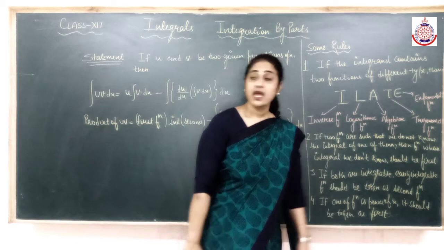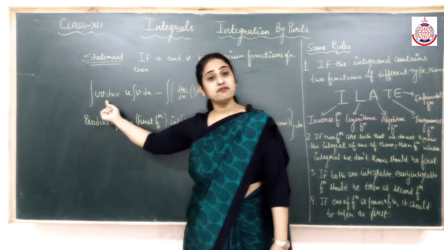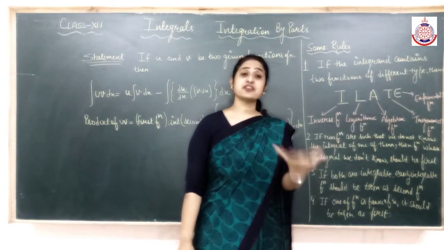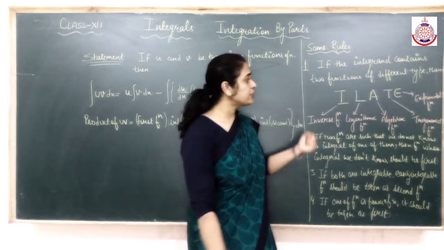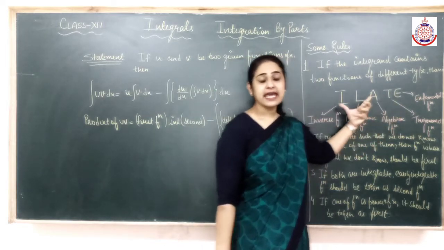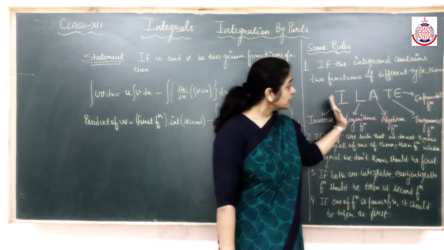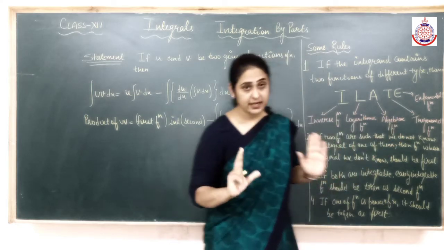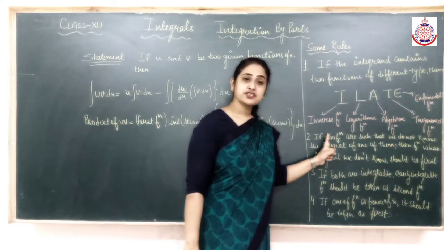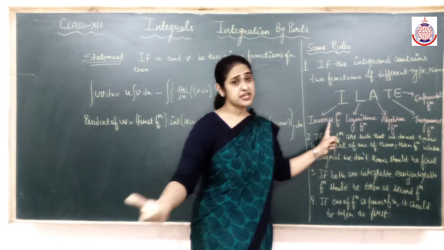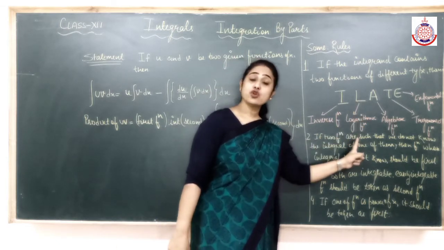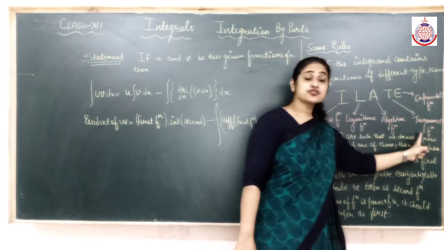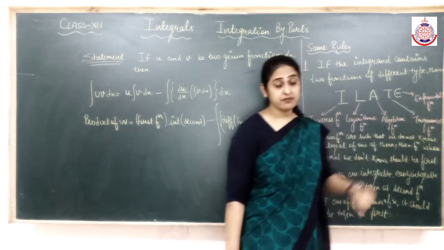If these two functions u and v are of different type, तो क्या करना है, then we will use one word called ILATE. ये जो सीक्वेंस में फंक्शन है, इसी सीक्वेंस में फंक्शन को फर्स्ट, सेकंड, थर्ड, फोर्थ रेट करना है. क्लियर? I stands for inverse function. You know what are inverse functions? Sin inverse, cos inverse, tan inverse. L stands for logarithmic function. A stands for algebraic function. T stands for trigonometric function and E stands for exponential function.